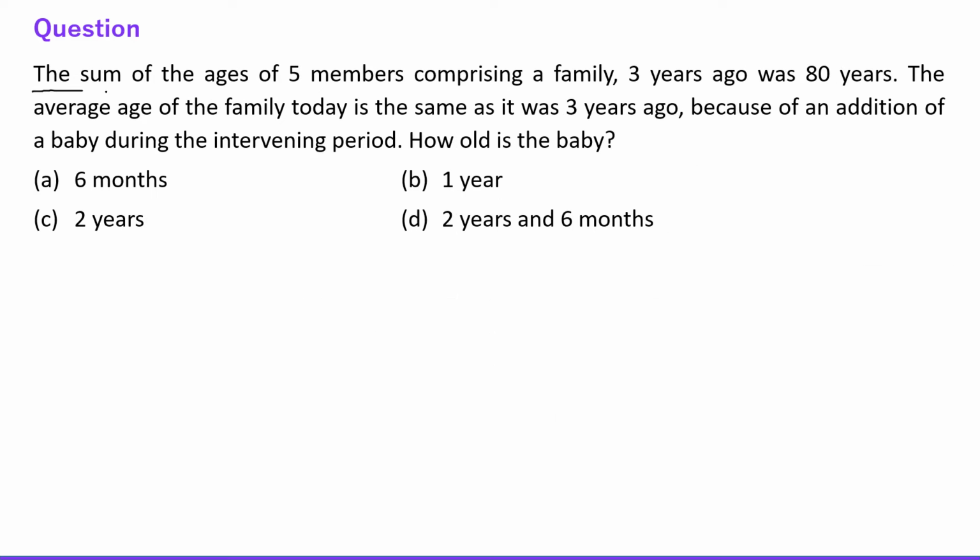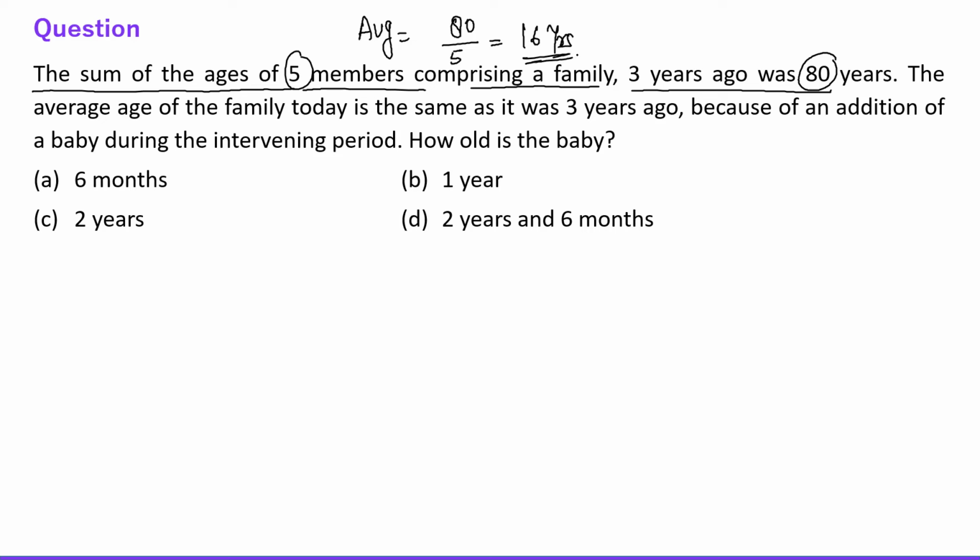The next question says the sum of the ages of 5 members comprising a family 3 years ago was 80 years. See everyone, the sum of the ages of the 5 members of the family 3 years ago was 80 years. It means the average age was the sum divided by the number of members in the family. So the average age was 16 years. So 3 years ago, the average age of the members of the family was 16 years. There are 5 members: A, B, C, D, E.